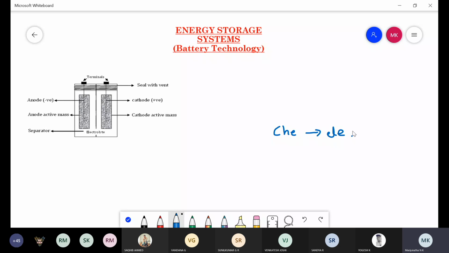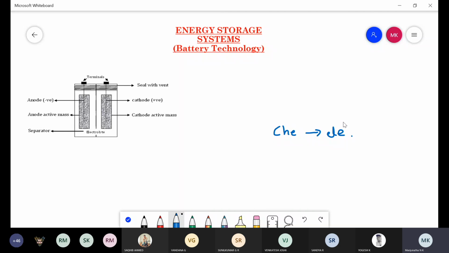Whatever devices are made by using these three basic components, one an anode, another a cathode and another an electrolyte, in which there is a conversion of chemical energy into electrical energy, that type of device is also called a battery.